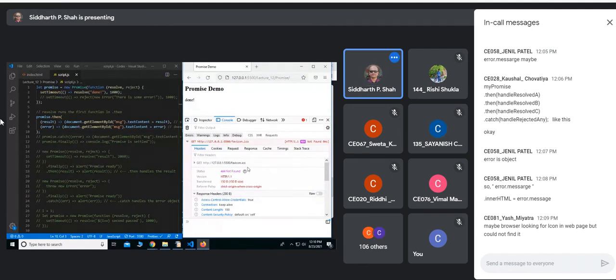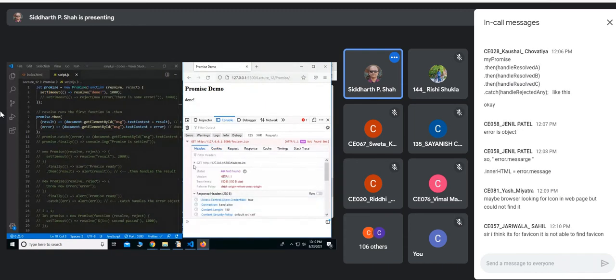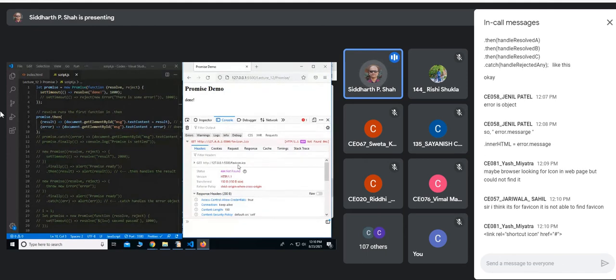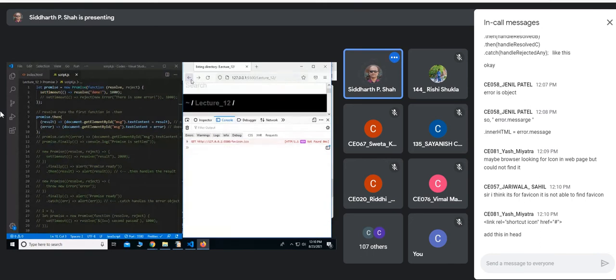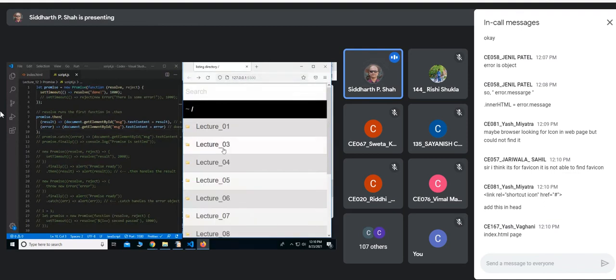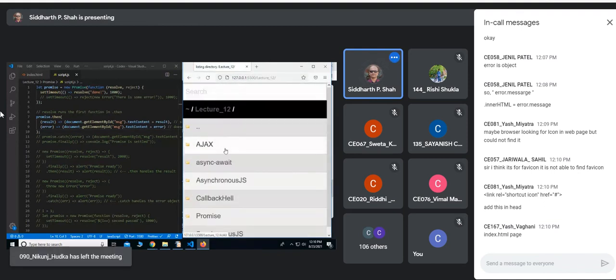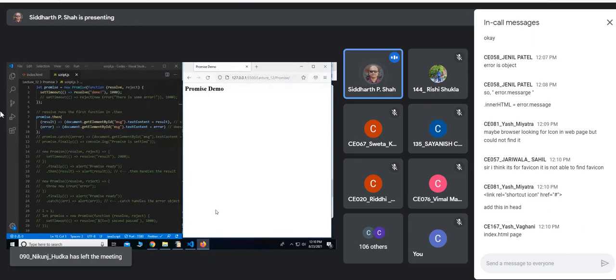405, that's true, but it is trying to find that favicon.ico, that is some icon it is trying to find, but it is not able to get that icon. So maybe it is because of that. Is this page included in our index.html, right? Yes. So can you just check if there is some problem with the path or the name of the image, if that is an image? index.html.